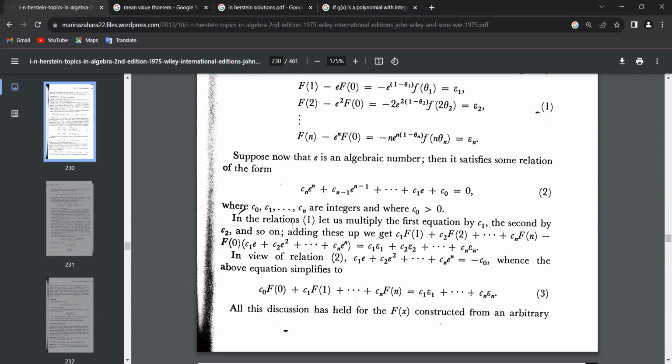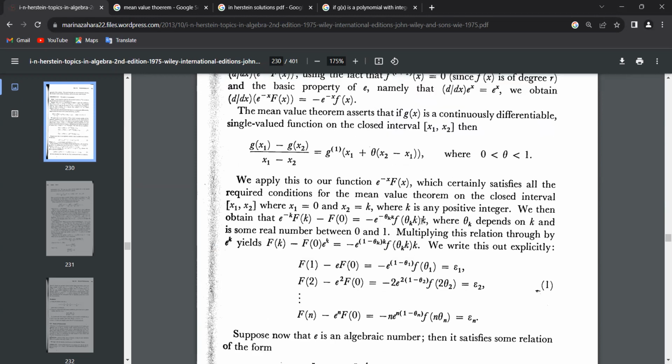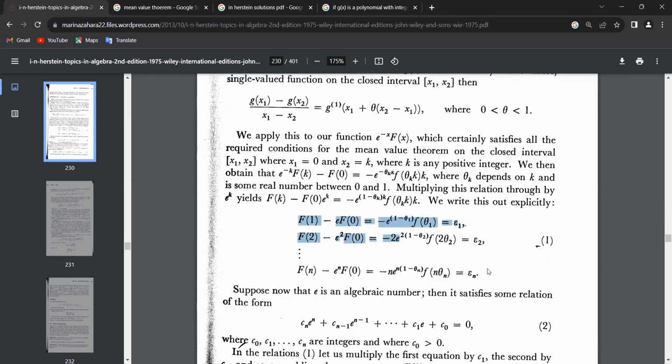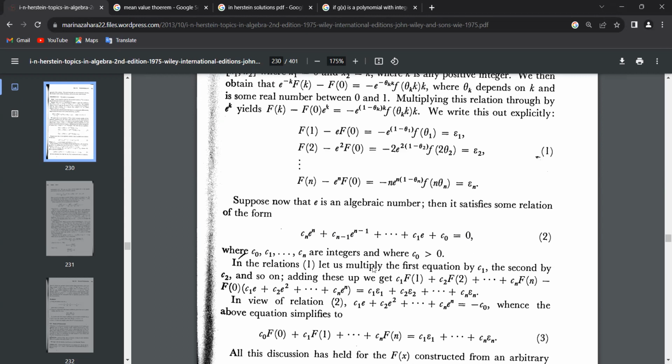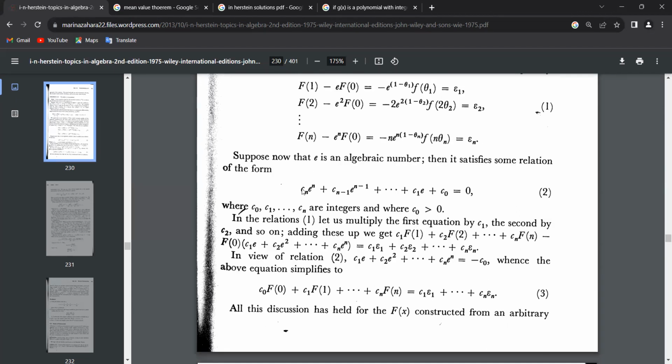So he takes c naught to be greater than 0, and everything else is an integer. In the relation we have here for epsilon, he multiplies the first equation by c1, the second by c2, and so on, and then adds them up. And one of them becomes 0, because e satisfies this relation. So it's very nice.